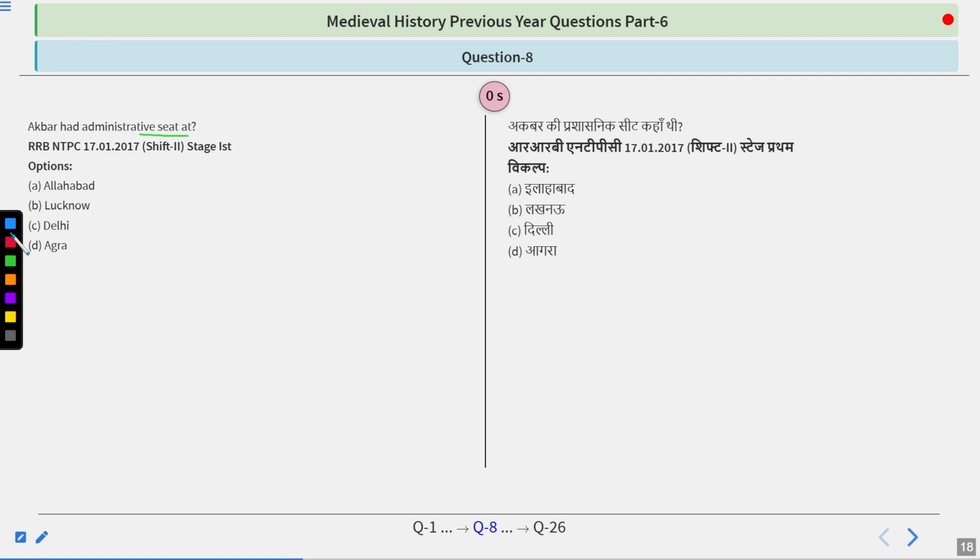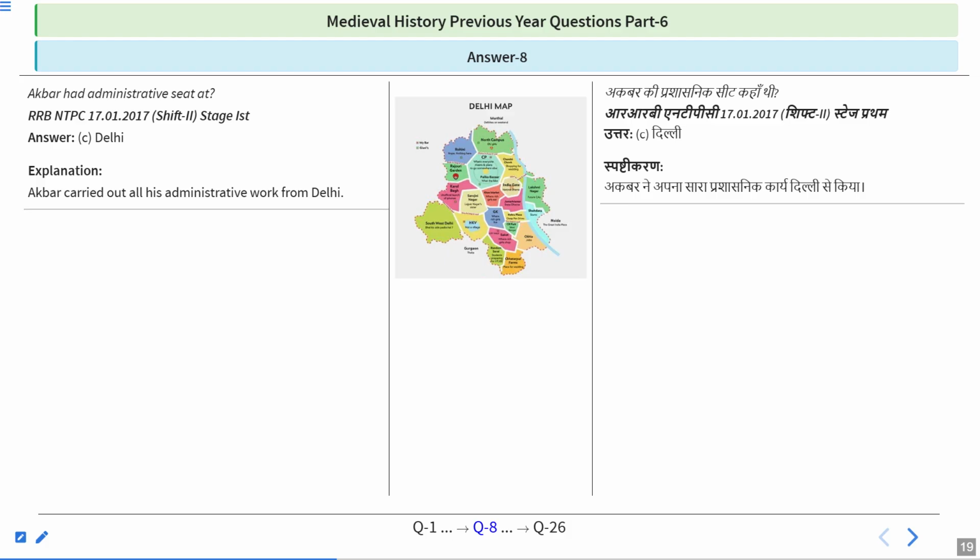And I guess if you have figured it out, the answer is Delhi. So remember that properly, the capitals were three during Akbar's time: Agra, then Fatehpur Sikri, and then Lahore. But if we talk about where the administrative seat of Akbar was, Akbar carried out all his administrative work from Delhi. So Delhi was the administrative seat. All types of administrative work were handled at Delhi. And the three capitals that were shifted during his time because of expansion and other reasons were Agra, Fatehpur Sikri, and then Lahore.